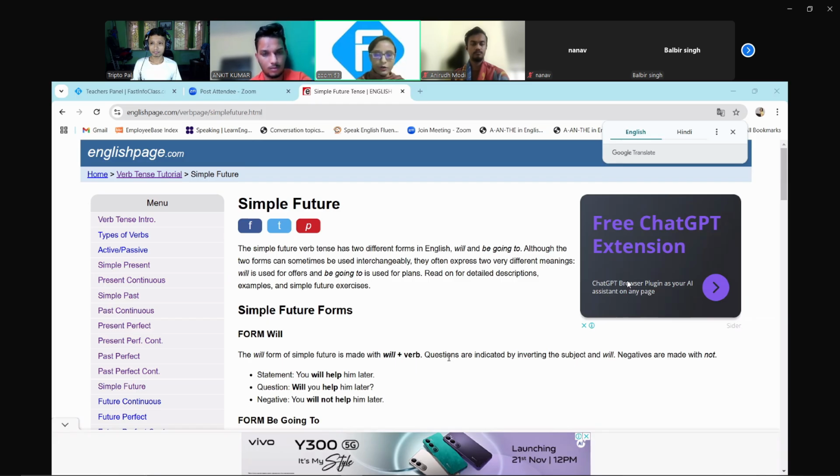Now, if we talk about making it interrogative, what do we need to do? We need to bring will first. We need to interchange the position of will and the subject. For example, will you help him later? And negative: you will not help him later. So that is in the case of will, which we generally use also, right?